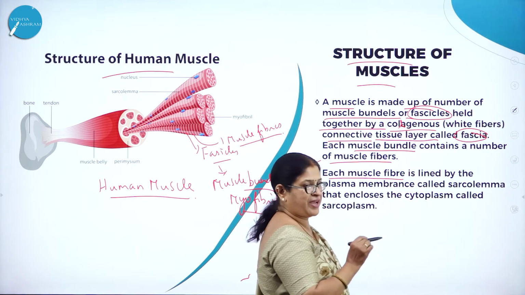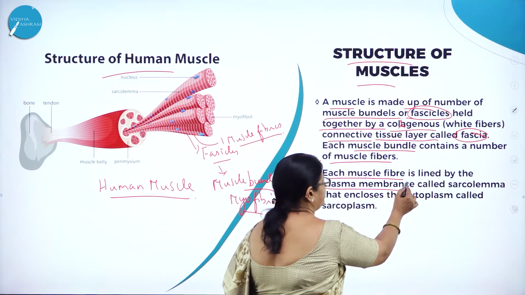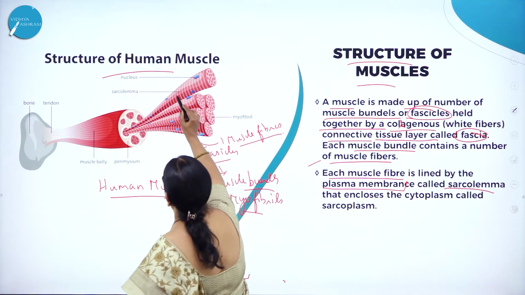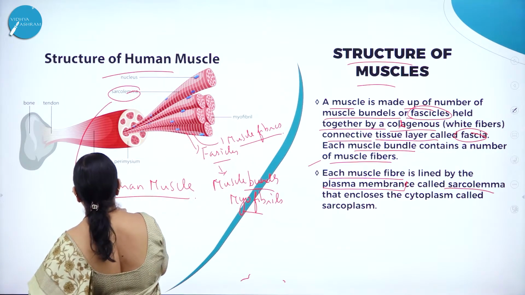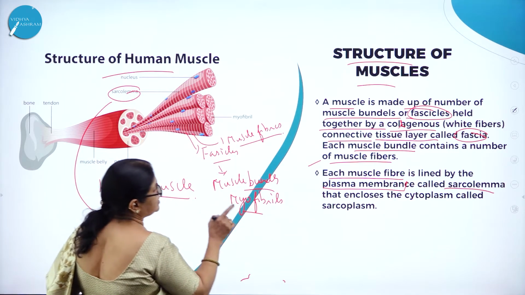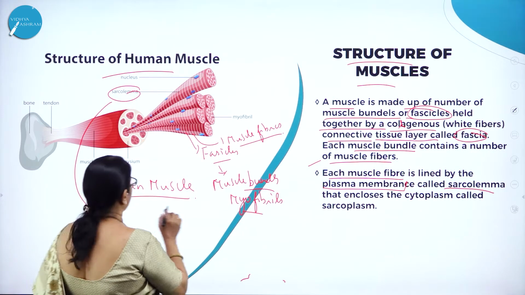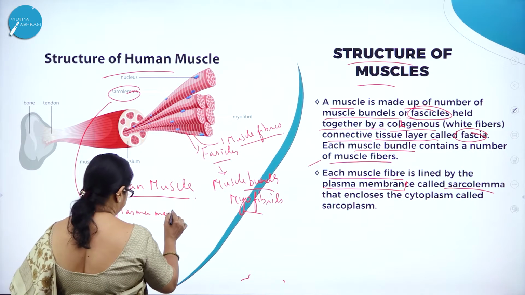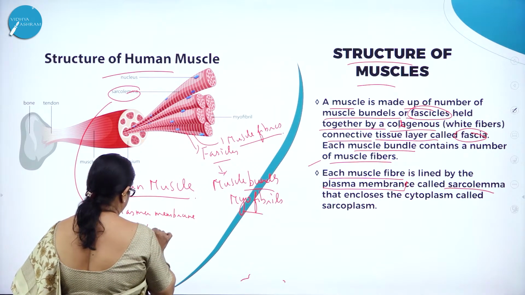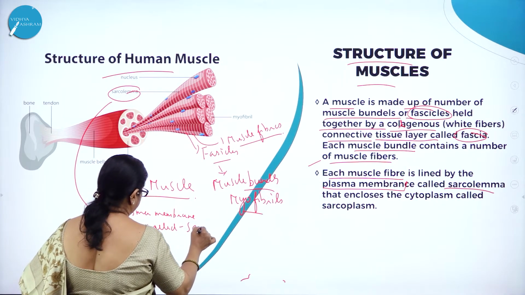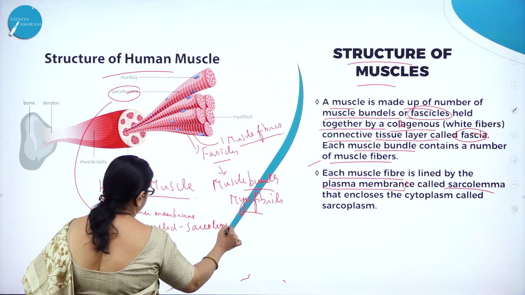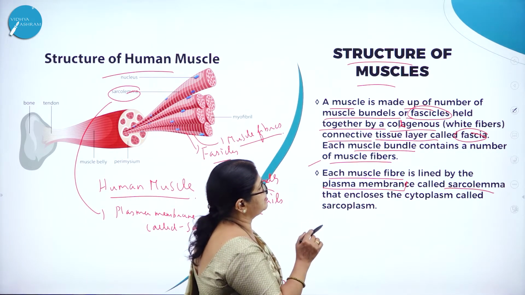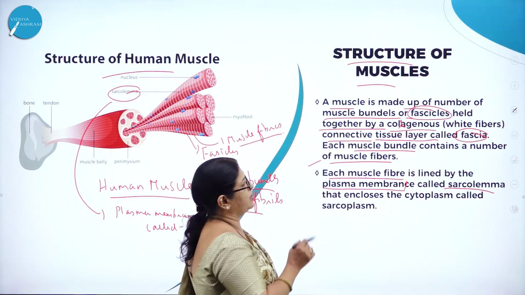Each muscle fiber is lined by a plasma membrane called sarcolemma. So here you can see the sarcolemma. This is nothing but the outer plasma membrane. The plasma membrane is called sarcolemma.